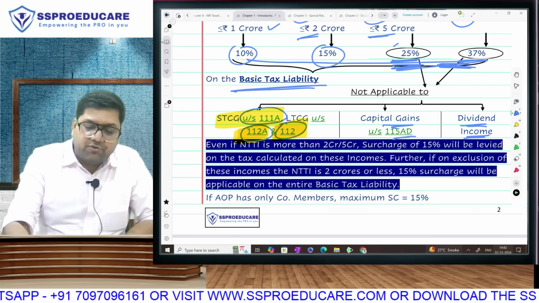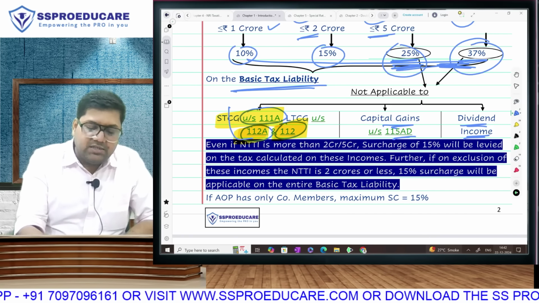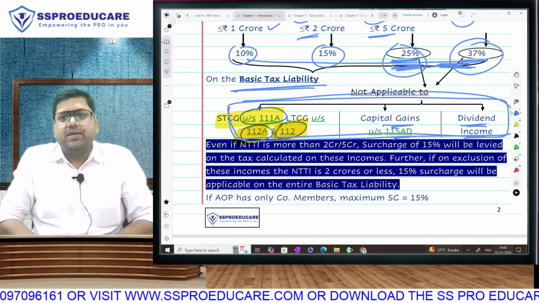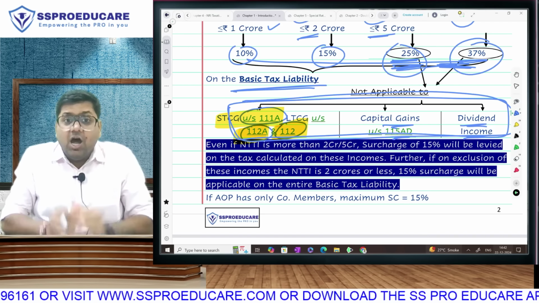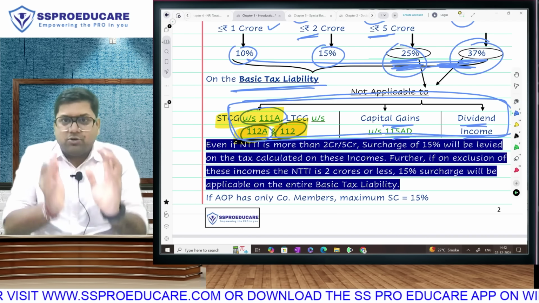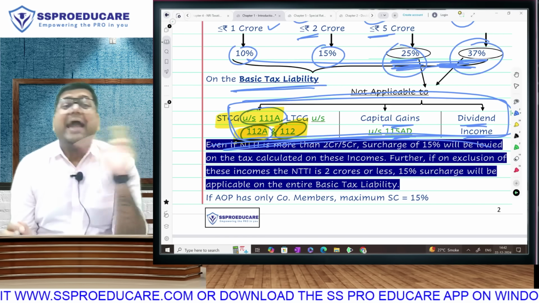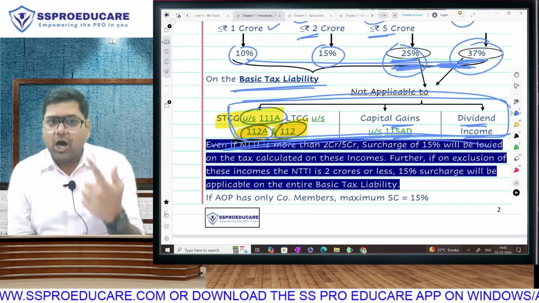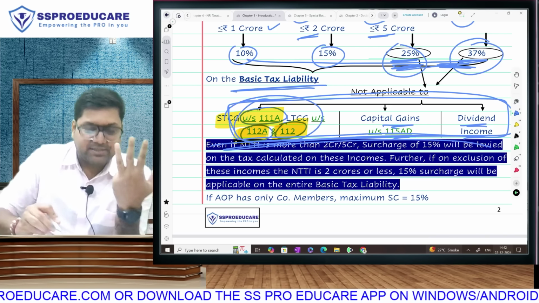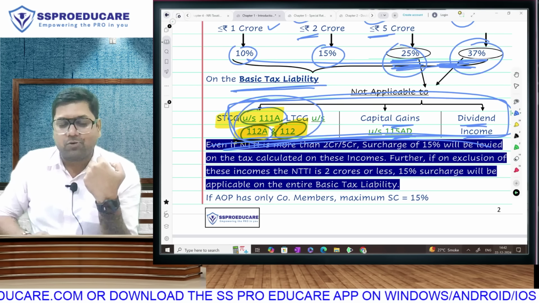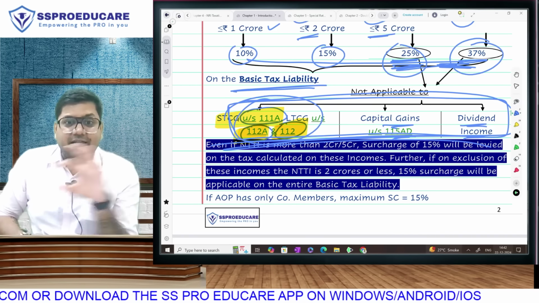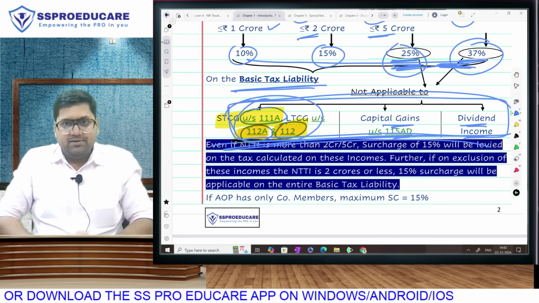So this surcharge of 25 and 37 is not going to be applied on the tax that you calculate on these incomes. In other words, other than these incomes, you check your other income. So my total income will cover these incomes and other income like salary, house property, PGBP, short term normal, because these are all special rates. So short term normal is also there, no non-stock market. Any general IFOS other than dividend, take other income and these incomes separate.